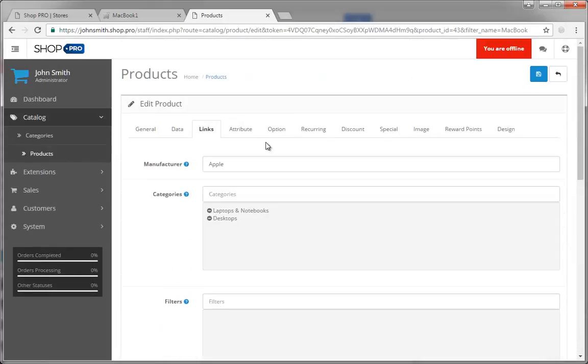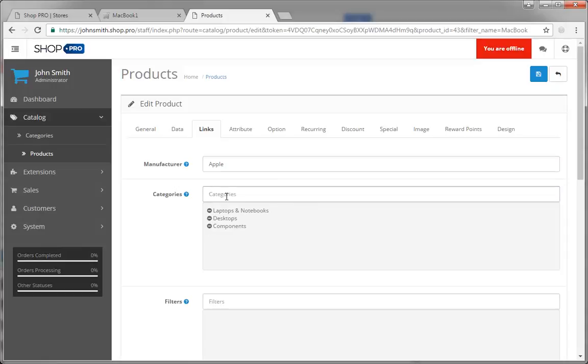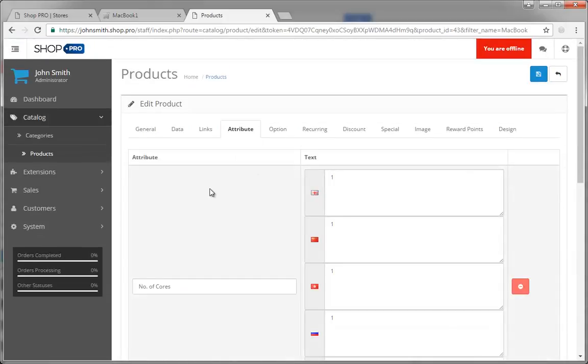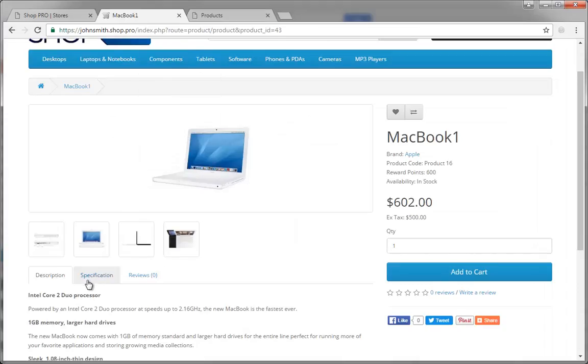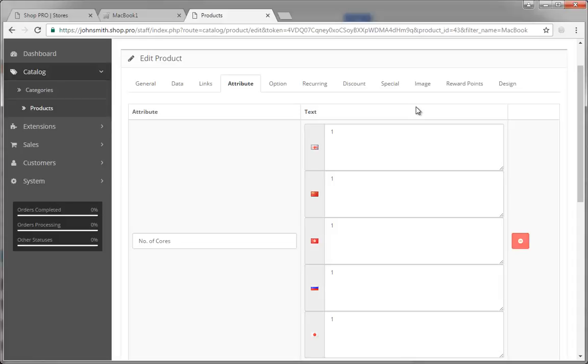Alright, so with that being said, we're not going to talk about a lot of other things, but we will talk about the manufacturer. We can just specify a manufacturer right here. You can specify a category right here. If I want to add components, I just click components from the category list and it shows up here. And if I want to remove it, I just click the minus button and it gets removed. It's just that easy. And of course I can define different attributes which will show under the various items of interest in the actual store.